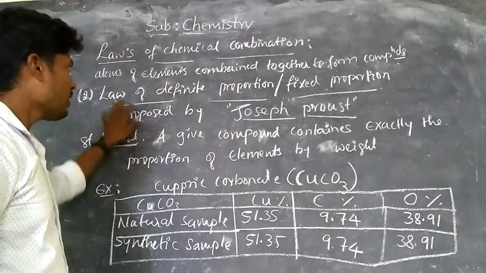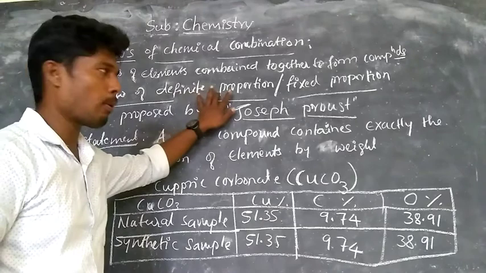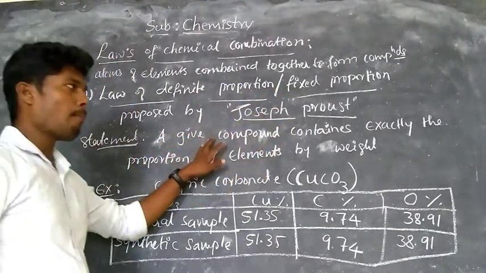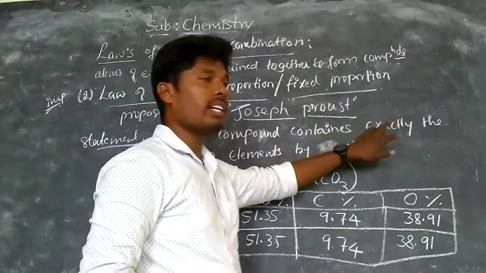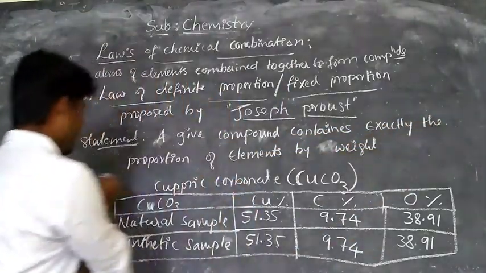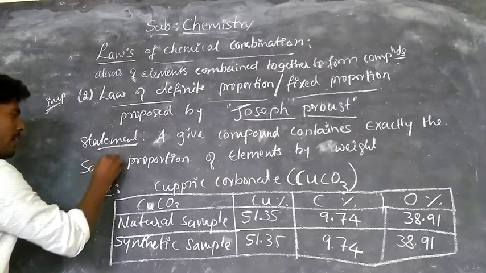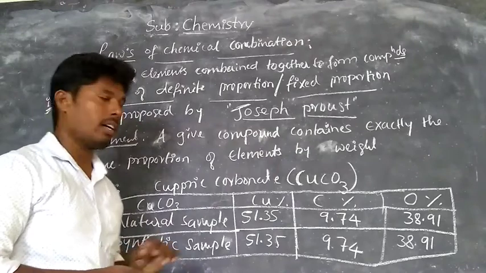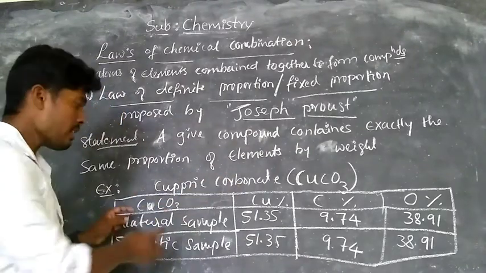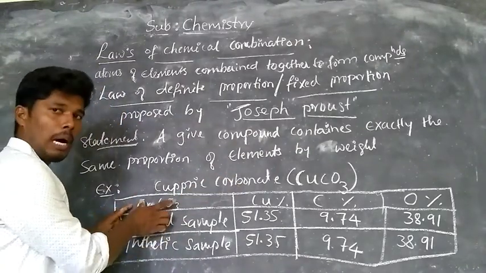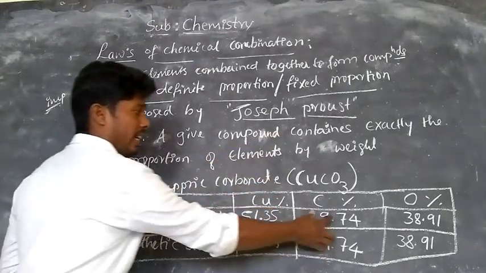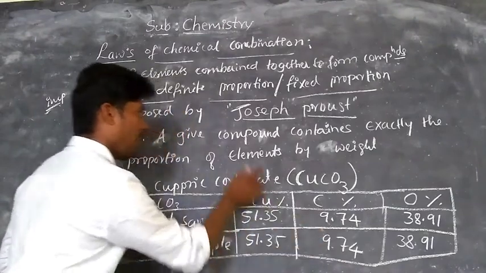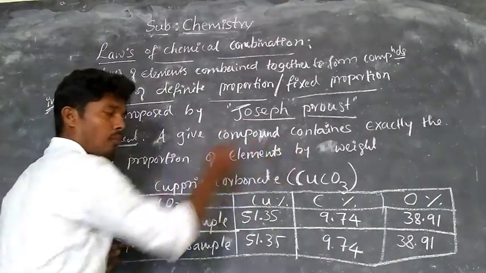Listen, the law of definite proportion or fixed proportion says that a given compound always contains exactly the same proportion of elements by weight.